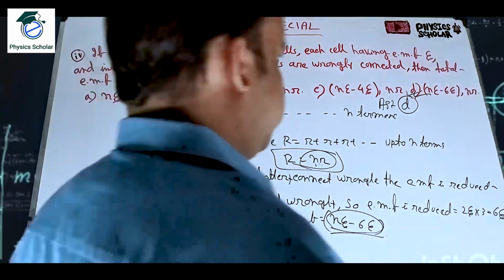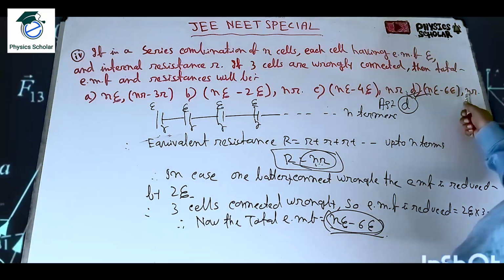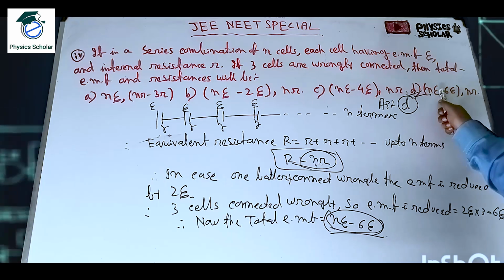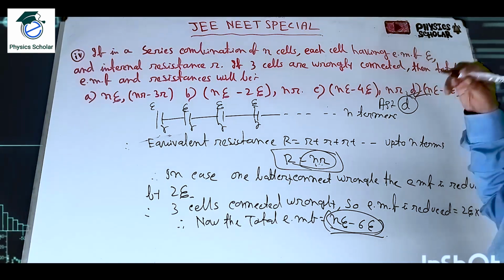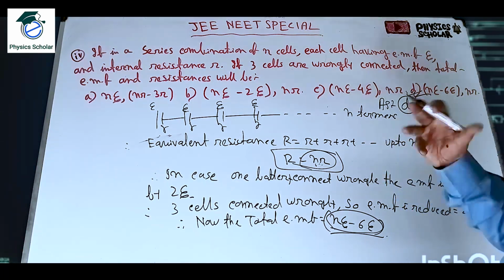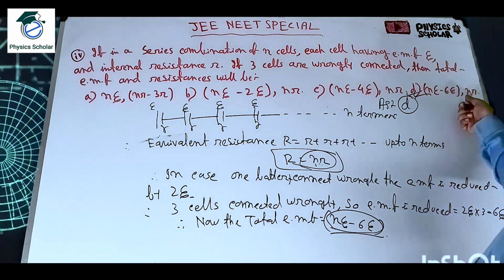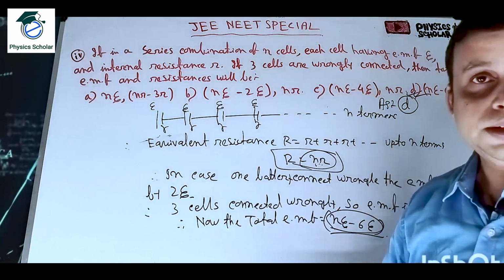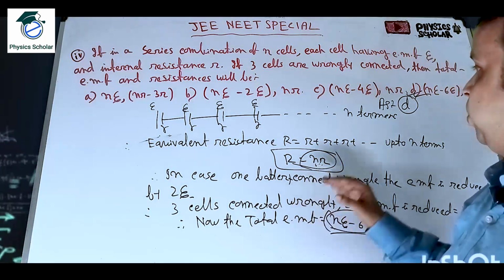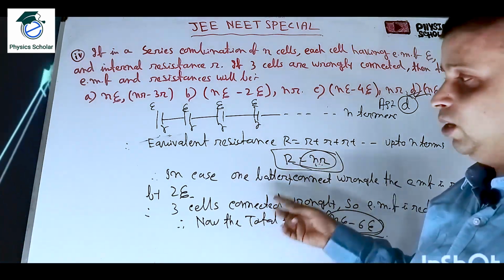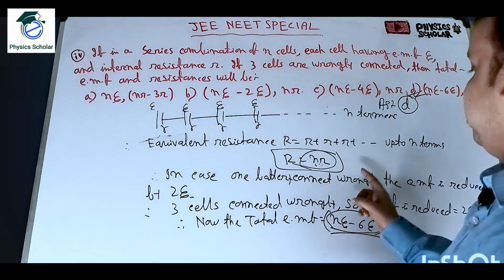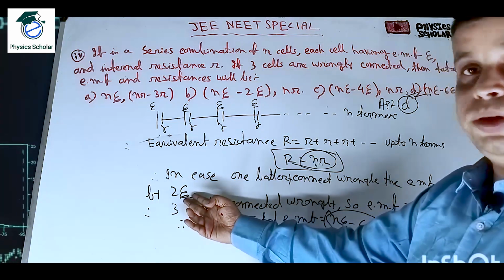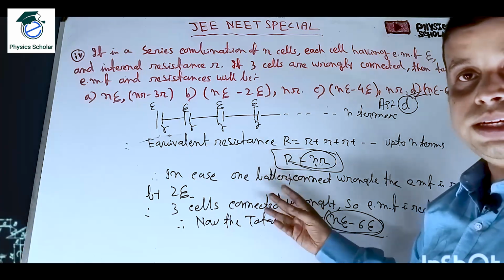So this option, n eta minus 6 eta, will be the ultimate EMF after the 3 cells of the battery are connected wrongly. Clear? And nr will be the total internal resistance of the battery if they are connected in series. So very easy sum, only this part you have to understand. The reduced EMF for one battery will be 2 eta, so for 3 batteries it will be 2 eta into 3, that means 6 eta.